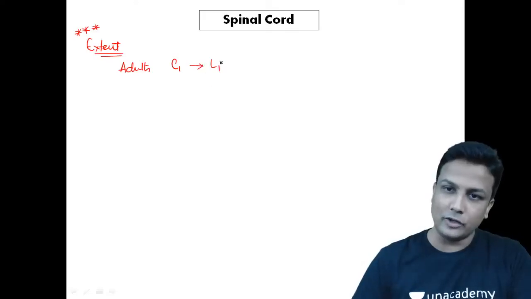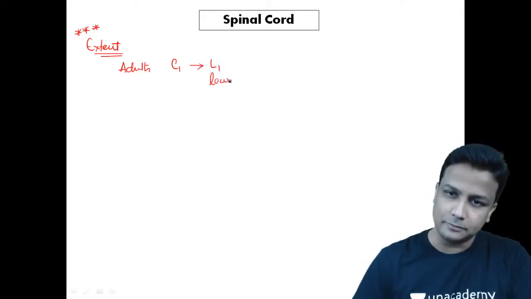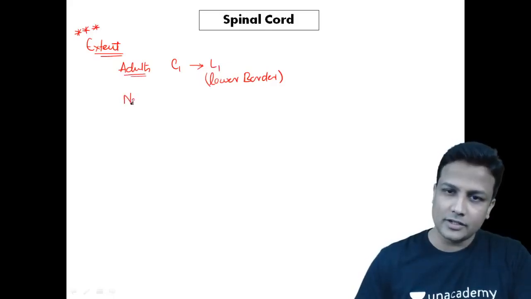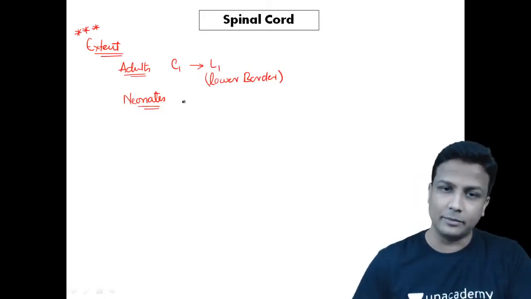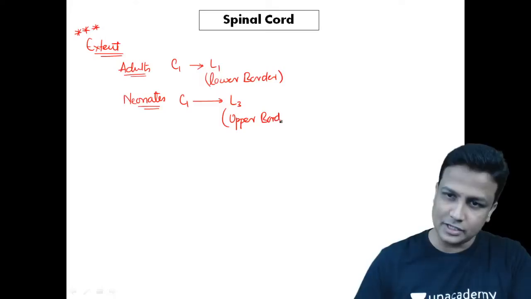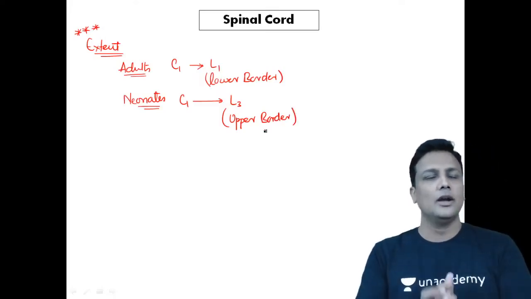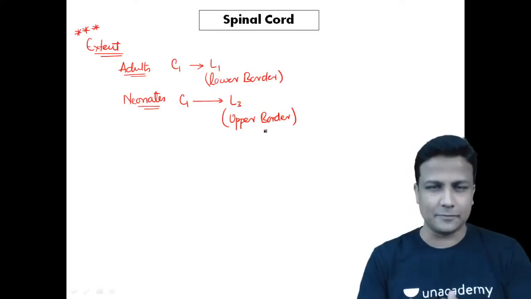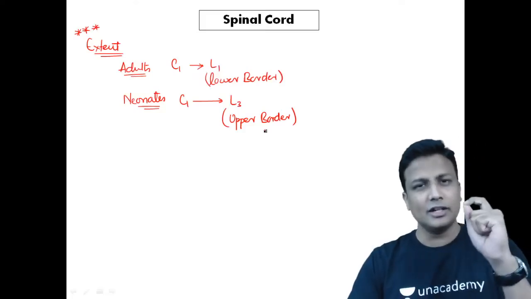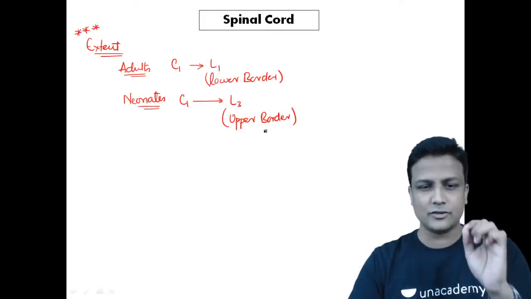C1 to L1. And if you're interested, it will be up to the lower border of L1, guys. Now, apart from this, remember in neonates, that means in infants, what is the extent of the spinal cord? That has already been asked in the MCA exam. Remember, it is from C1 to L3, and if you are interested, it is up to the upper border of L3, guys. So that is one thing very important that you have to definitely remember for your exam. In the spinal cord topic, the extent is very important. First thing.